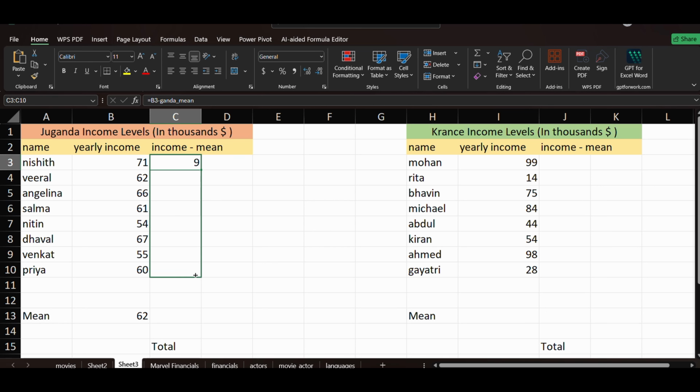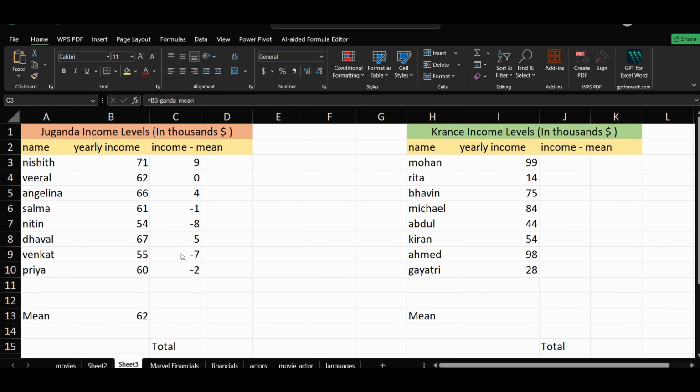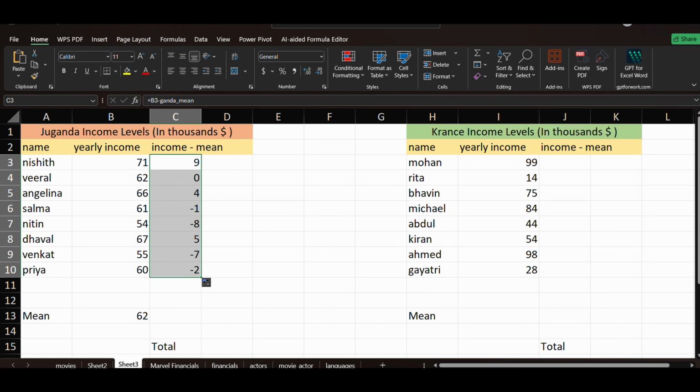Now if you drag it, you will get the actual values. This is 0 and 4 minus 3. Now this is the income minus mean. Now if we are doing the summation of these quantities, we get 0 ultimately. If you drag it a little bit, you can see the sum equals 0. Okay, if you do the sum, you will get 0.